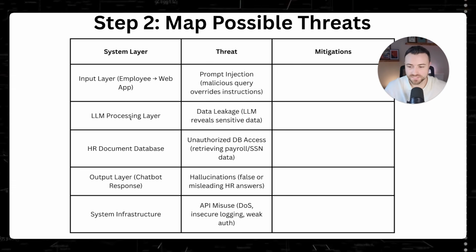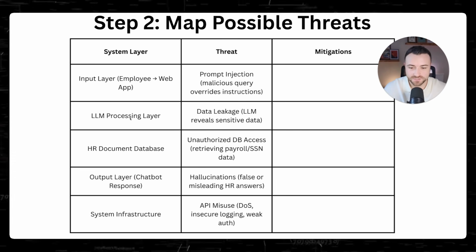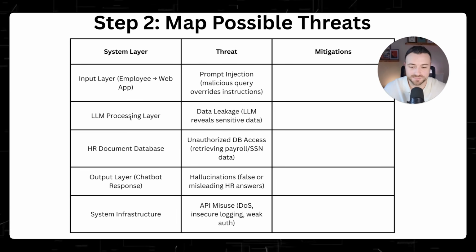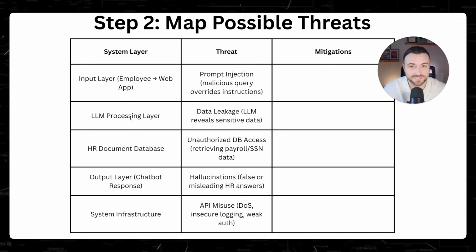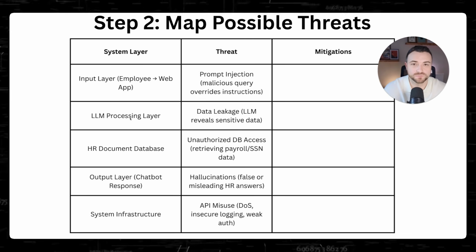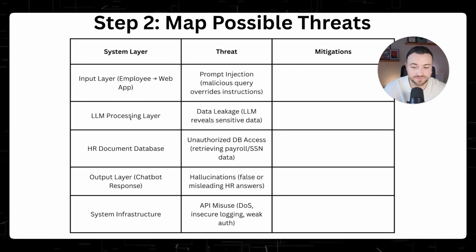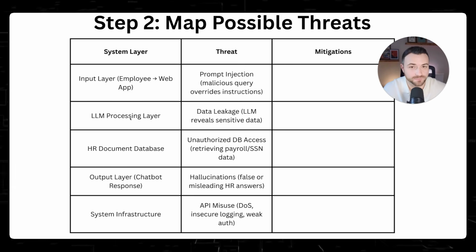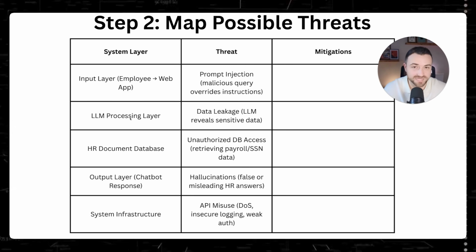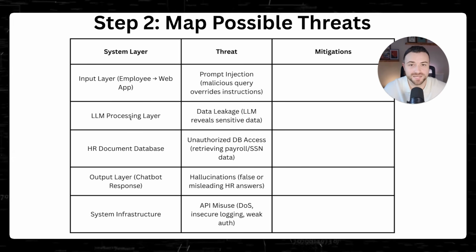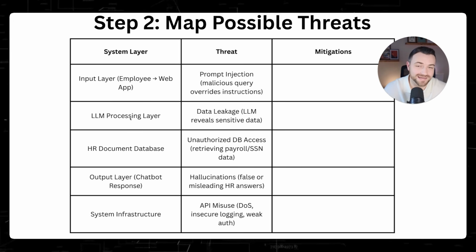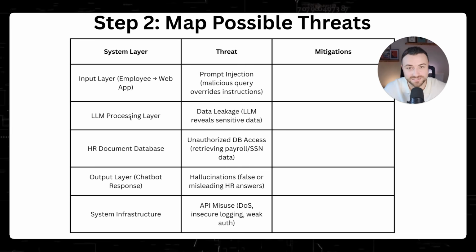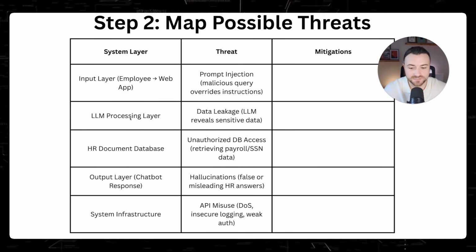So the final system layer we're looking at is the system infrastructure, and the possible threat here is API misuse. There could be a chance of a possible DoS attack, denial of service, where an attacker is able to authenticate to the chatbot API and just submit as many requests as possible. And this could actually cause a large bill for the LLM tool based on the amount of queries that they're processing.